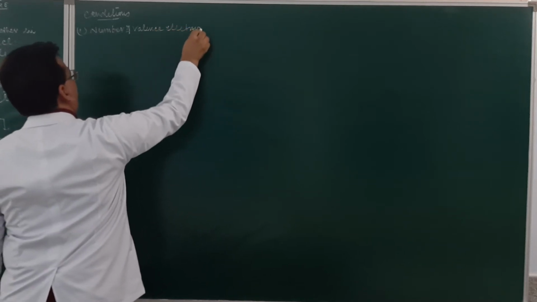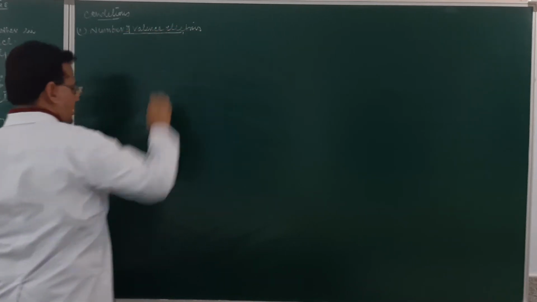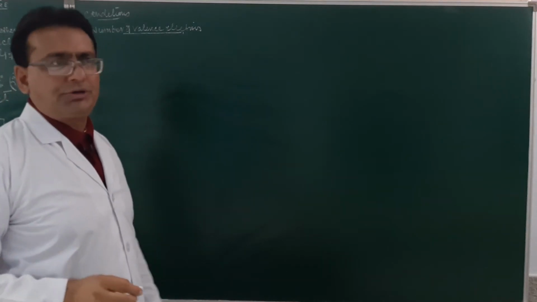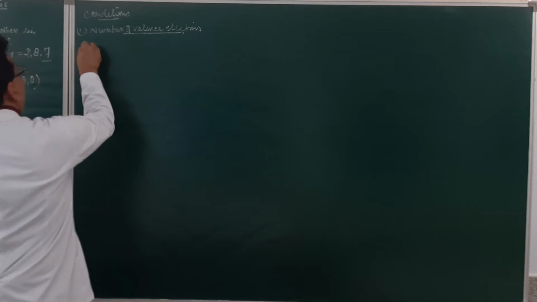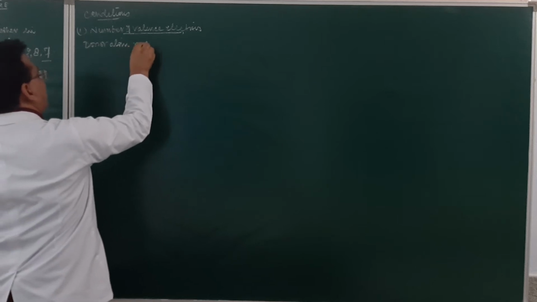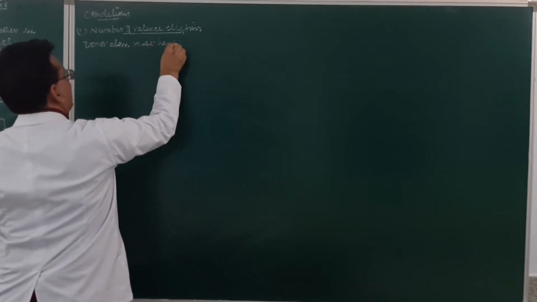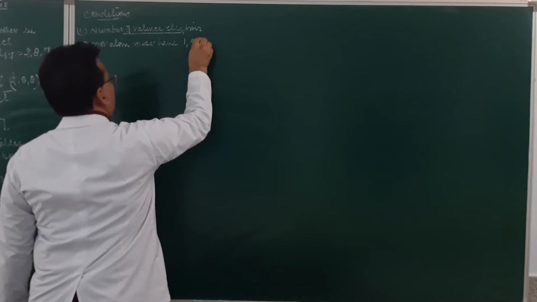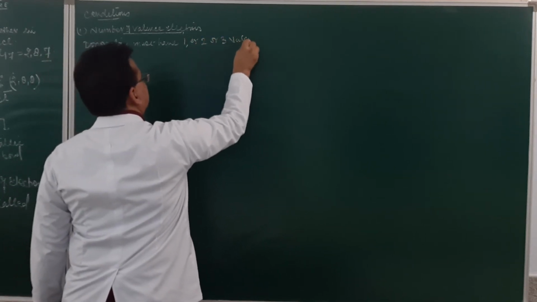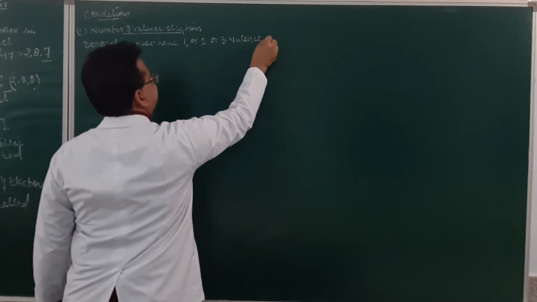What should be the number of valence electrons? The donor atom must have 1, 2 or 3 valence electrons in the valence shell. Am I clear, student?